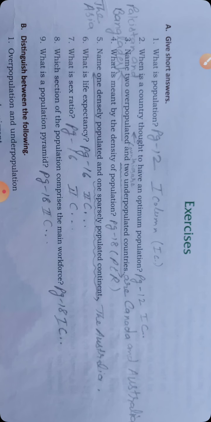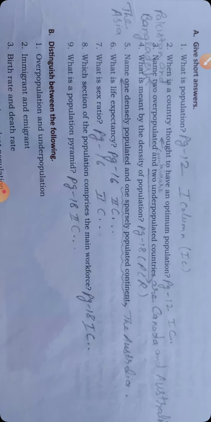This answer is coming on page number 12. First of all, you mark with pencil in the book, and then gradually you write all the answers from the book in your notebook. Okay, what is population is on page number 12 and first column. In short form I have written first C. This first C means first column only. In other answers I have written in short form.